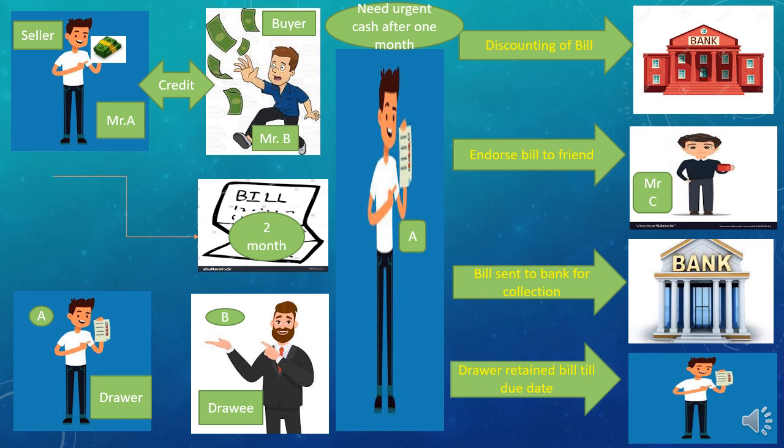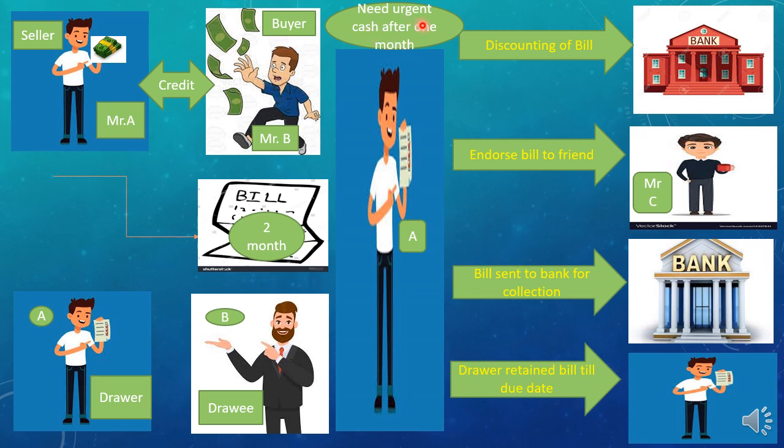After making any bill by the seller on the buyer, the relation changes. Seller becomes the drawer and buyer becomes the drawee after accepting and signing this bill. So the drawer has full authority to deal with this bill as per his convenience.